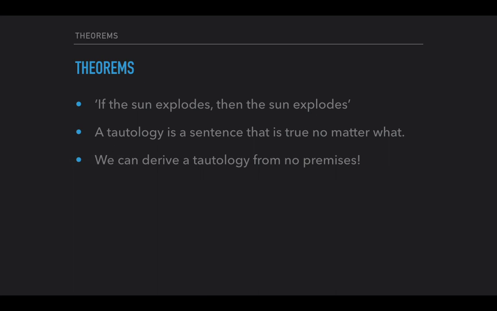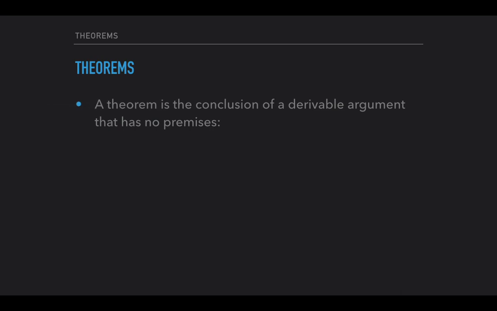We can derive tautologies from no premises. Any tautology, can you derive it? Yes. Do you need any premises? No. So that's what a theorem is. A theorem is the conclusion of a derivable argument that has no premises. That is, a theorem is a sentence that you can derive with no premises.